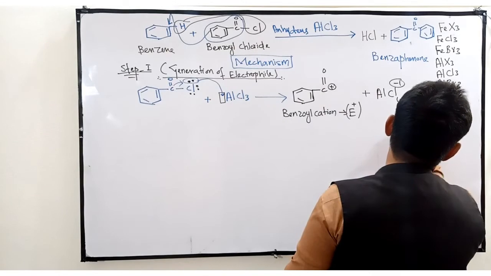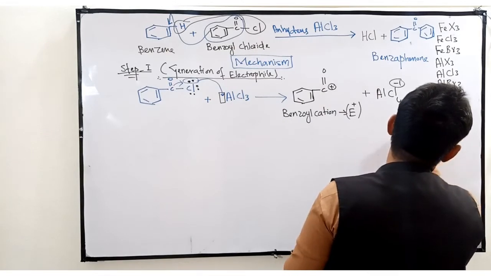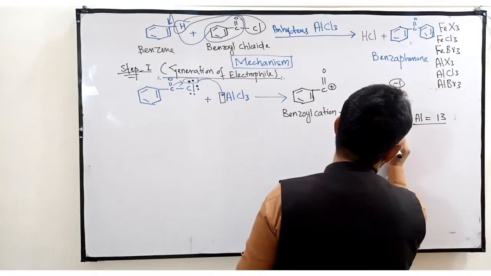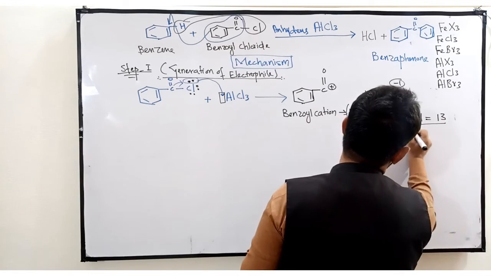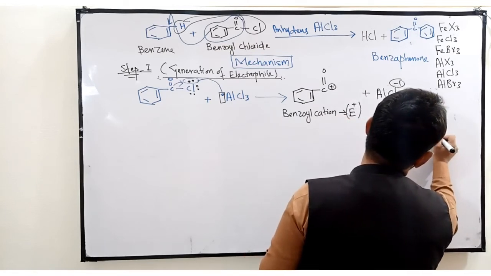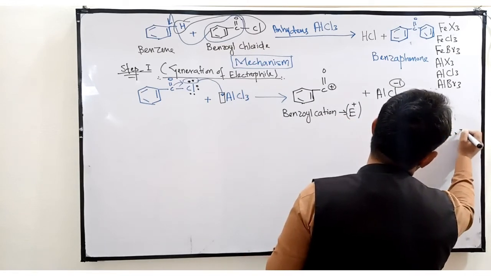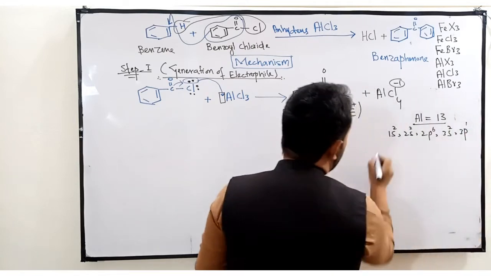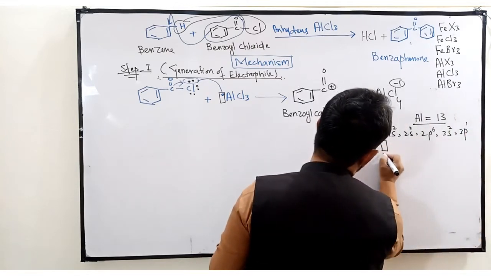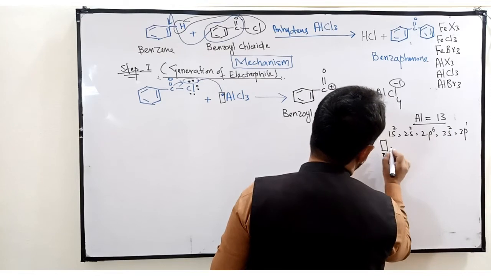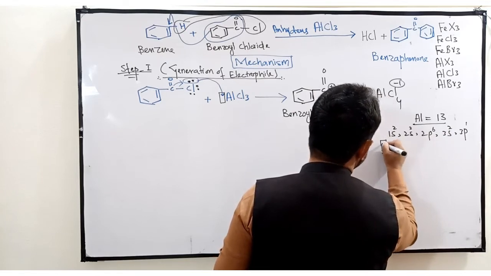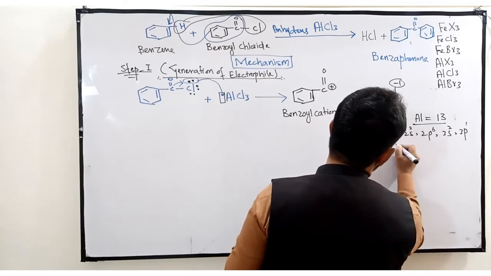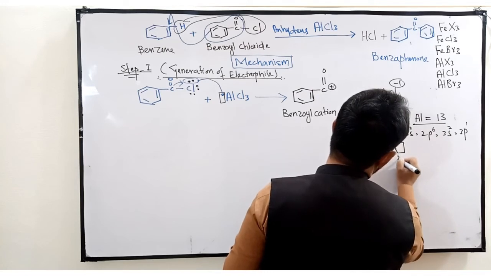Suppose this is the atomic number of aluminium, that is 13. What's its electronic configuration? 1s2, 2s2, 2p6, 3s2 and 3p1. If I write it in blocks: 1s2, there are 2 electrons in the first shell. 2s2, again 2 electrons.